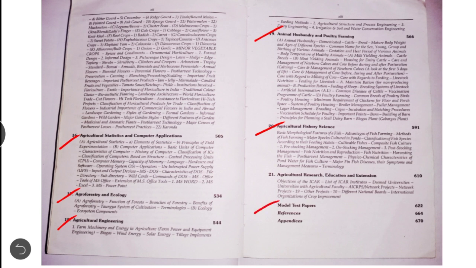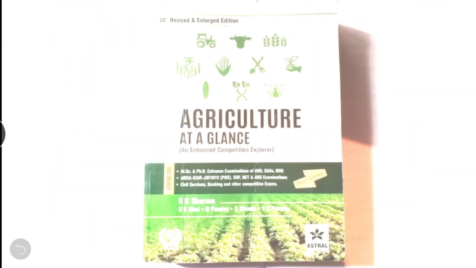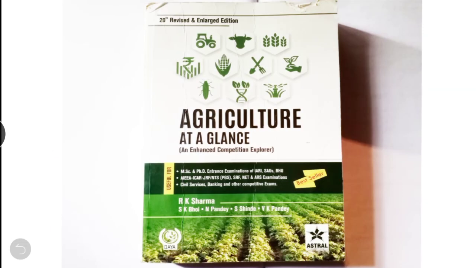At last, topic-wise and model test papers are also available in this book, with 120 MCQs in each question paper. There are a total of 650 plus pages in this book and the price of this book is rupees 470. So friends, I recommend this book if you are preparing for any agri competitive exams.